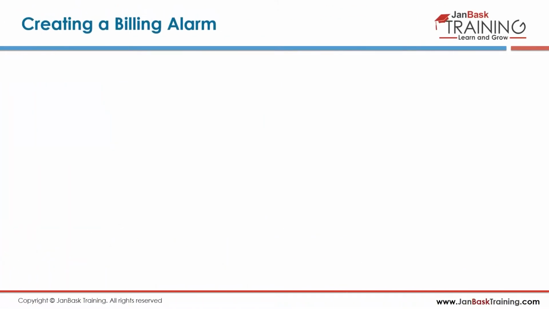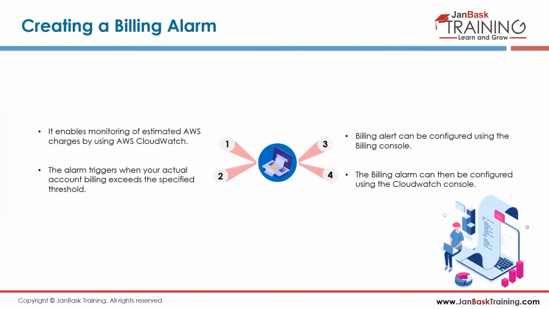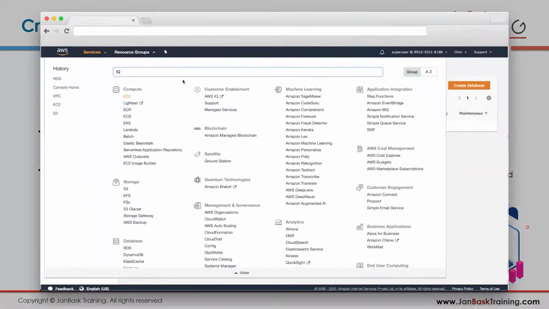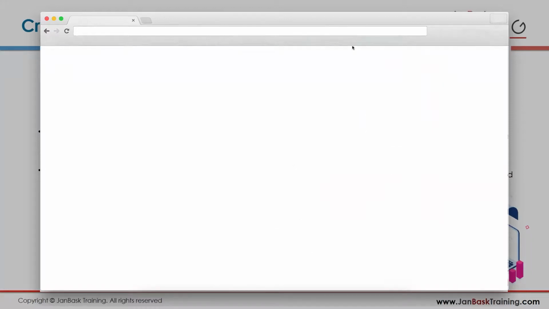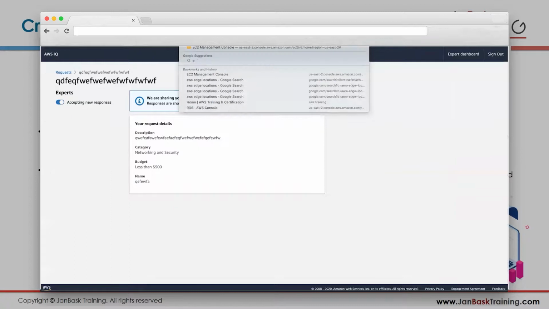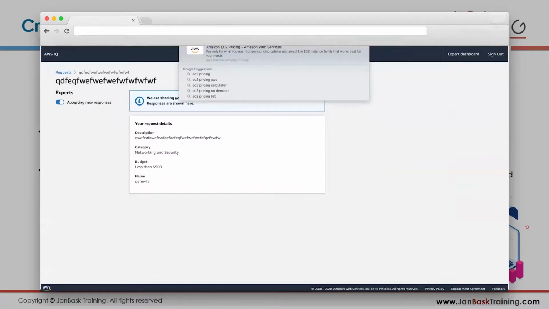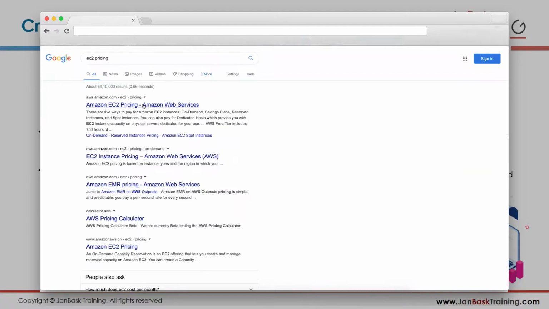All right. So the next step that we are going to do is to safeguard you so you don't get any surprises in terms of AWS billing. AWS comes with a free tier. When you create something and it's in the free tier, you don't get any charge, it's $0 for that. But if you exceed that, you will be charged the standard rate for each and every service. So if you go to any service, say EC2, EC2 has some pricing. So I go here, EC2 pricing. Just Google it and you will be able to see how much the pricing is.